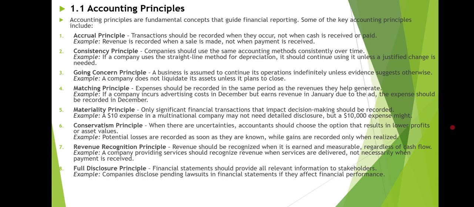Next principle we have is the consistency principle, which means the company should use the same accounting methods consistently over time. They can't change the methods of accounting year after year. For example, if a company uses the straight line method for depreciation, it should continue using it unless a justified change is needed. Next principle we have is the going concern principle. That means a business is assumed to continue its operations indefinitely unless evidence suggests otherwise. For example, a company does not liquidate its assets unless it plans to close.